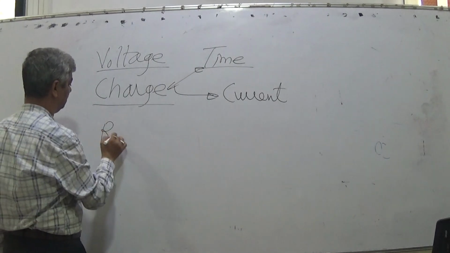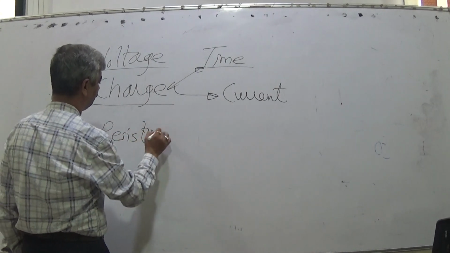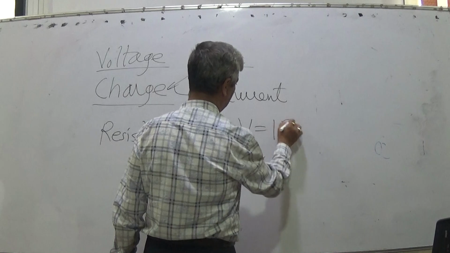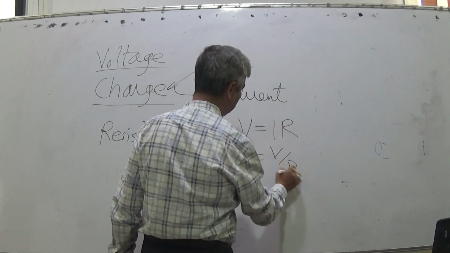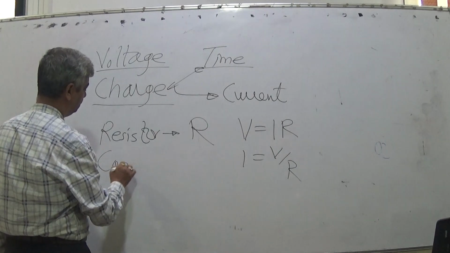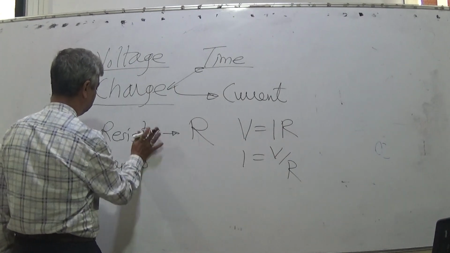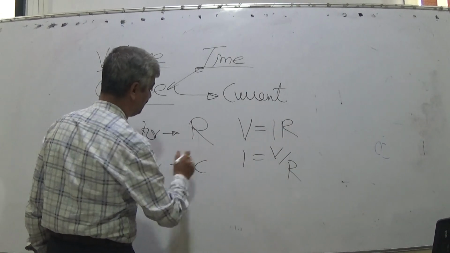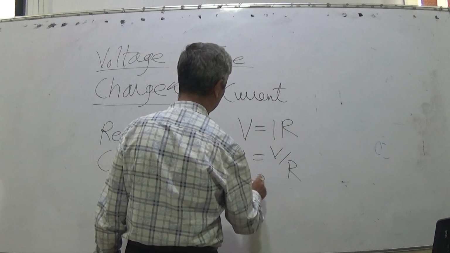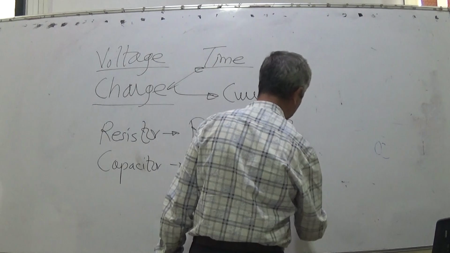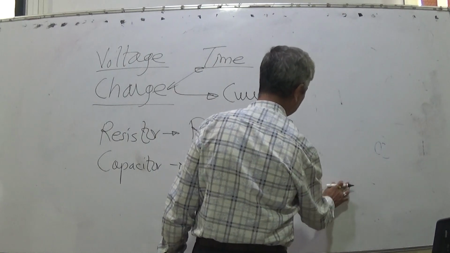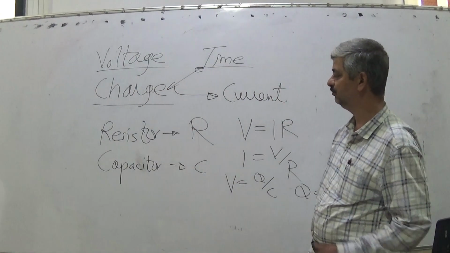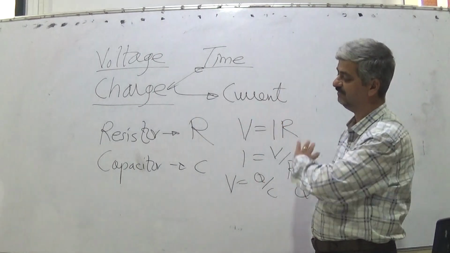Then we know resistor, which is having a resistance value of R, and a relation V is equal to I into R, or I is equal to V upon R. And then we also know capacitor C, for which we have a relation V is equal to Q by C, or Q is equal to C into V. So based on all these things, we shall try to derive the expression for an RC circuit.